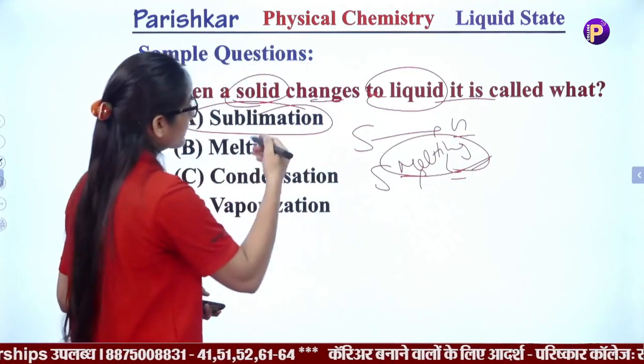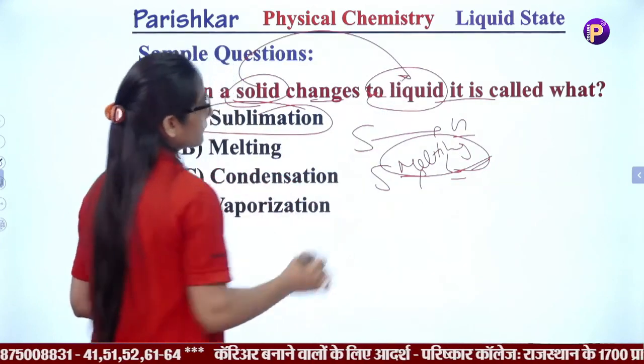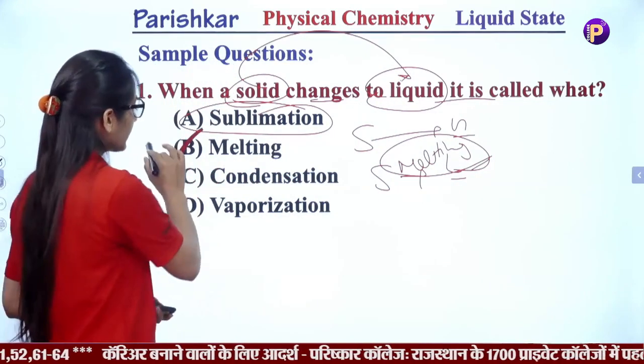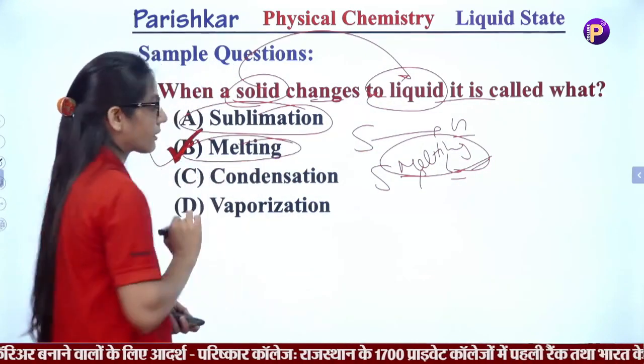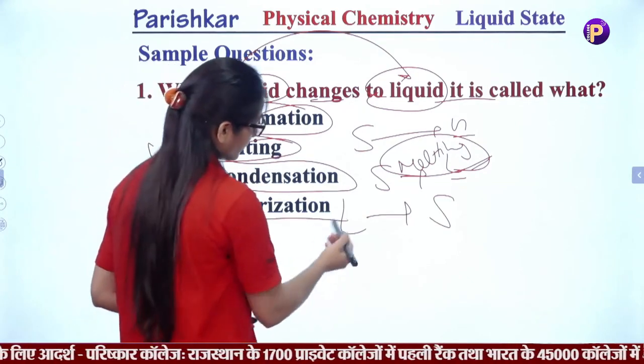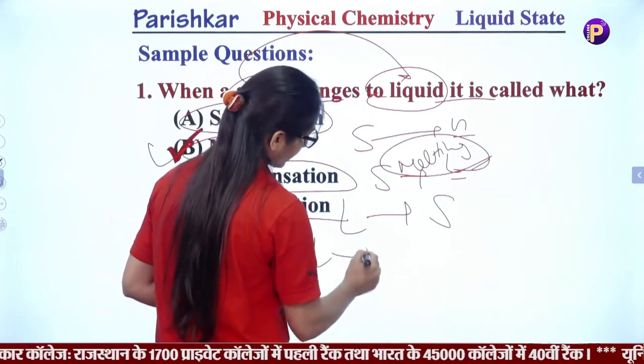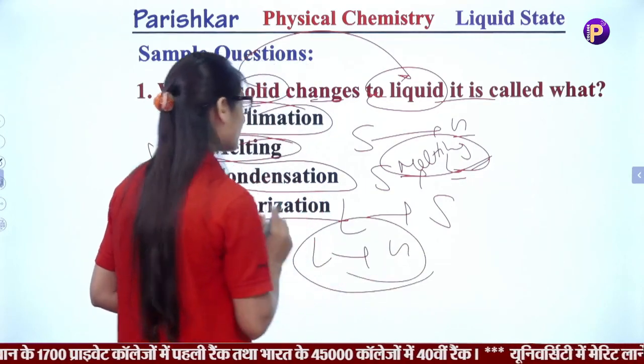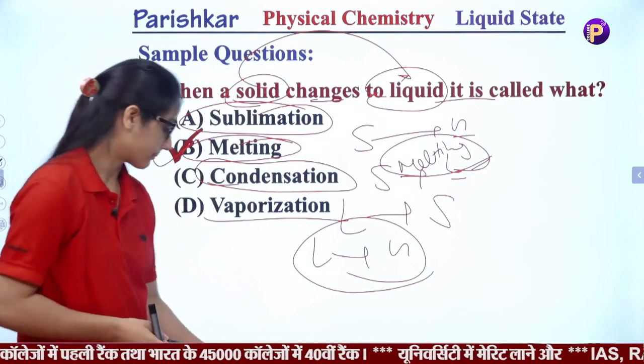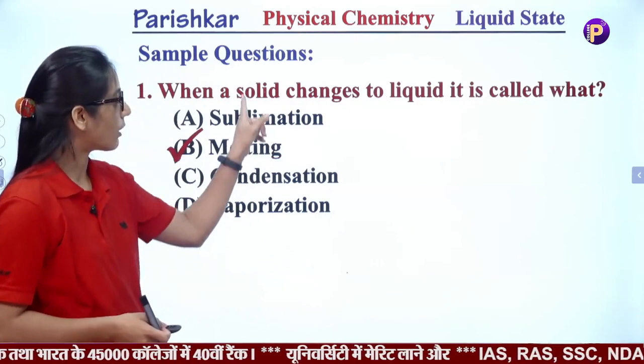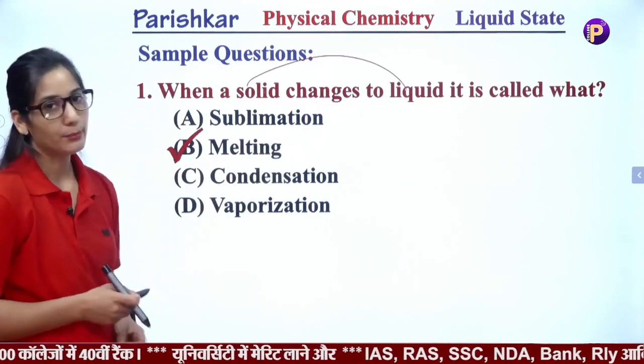Here we have to answer the change of solid to liquid, so the right answer would be melting. Vaporization is when a liquid changes to gas. So the right answer for solid to liquid is melting.